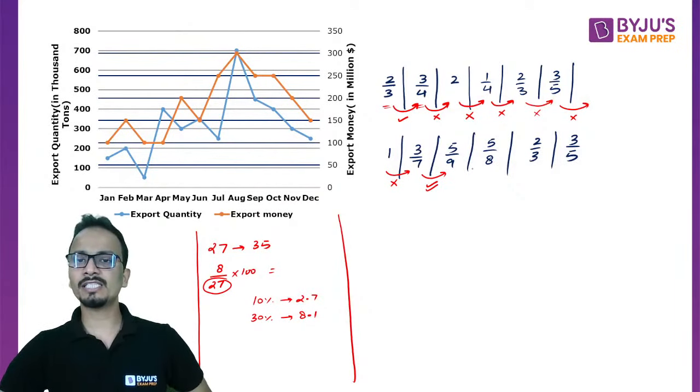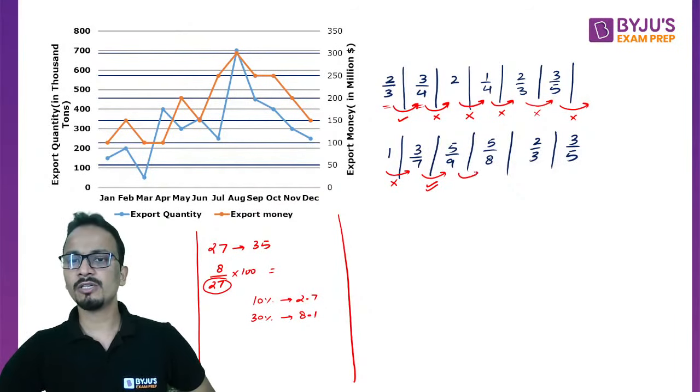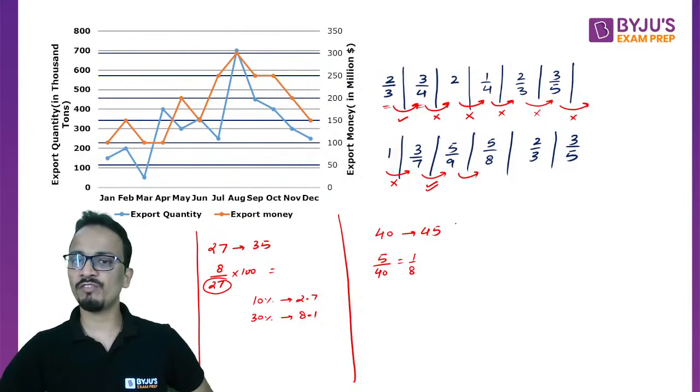Okay. Now next is cross multiplication. 40 say 45. So change is 5 over 40. That means 1 upon 8. That means 12.5%. This should be considered.